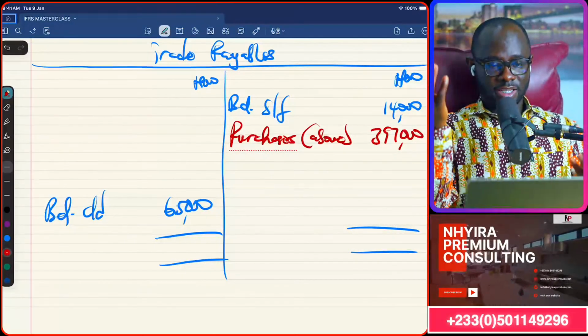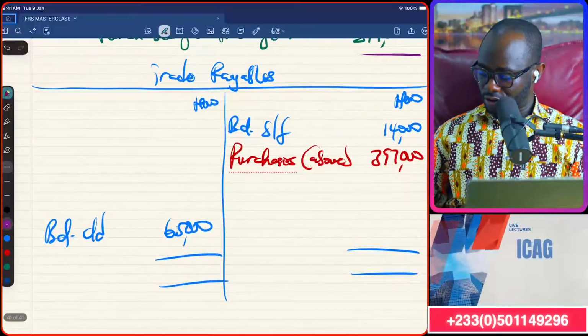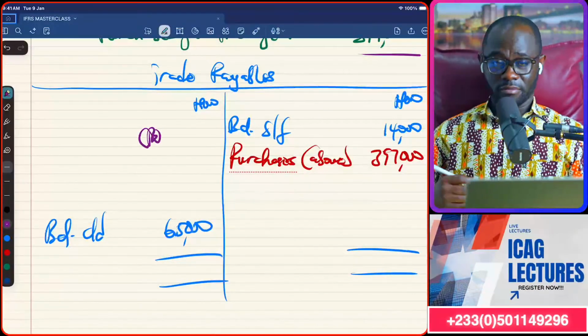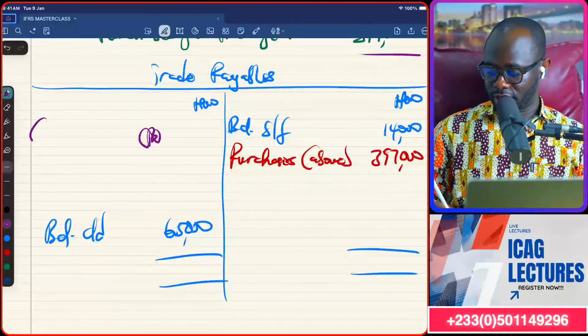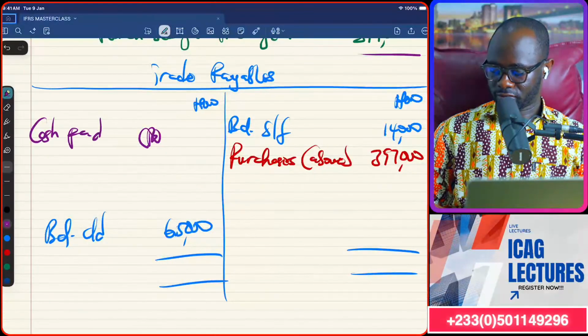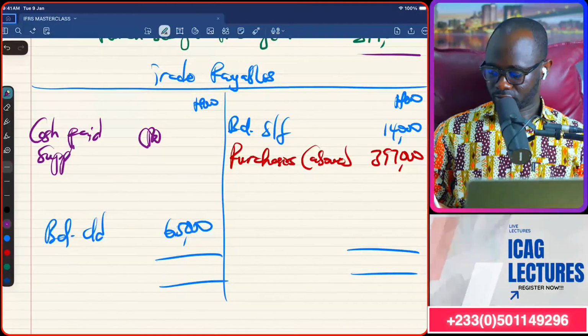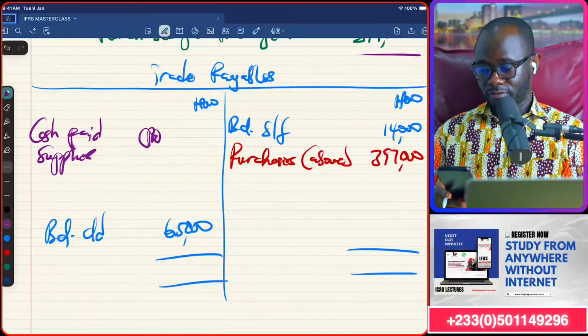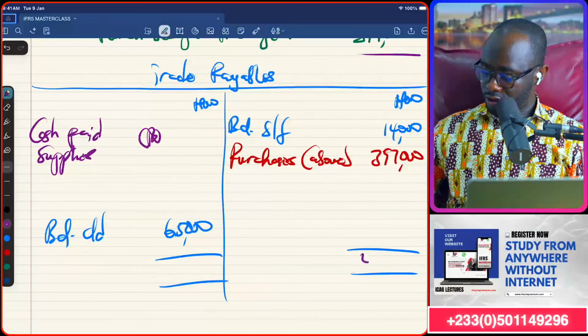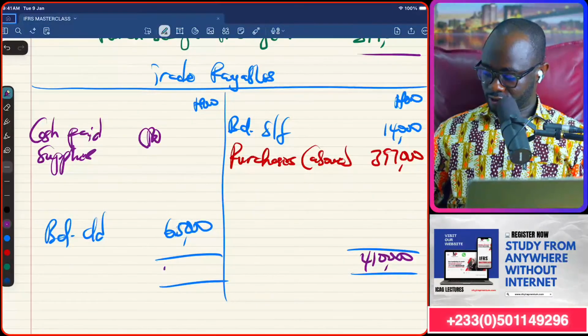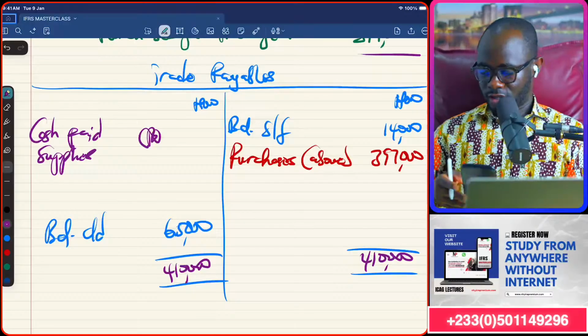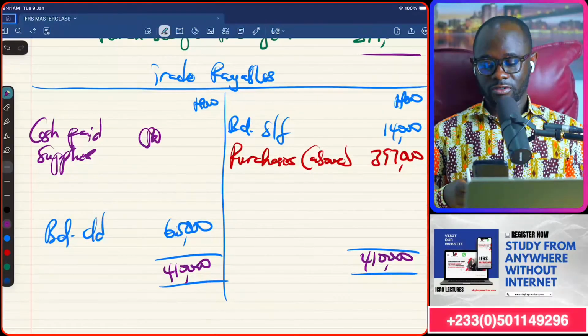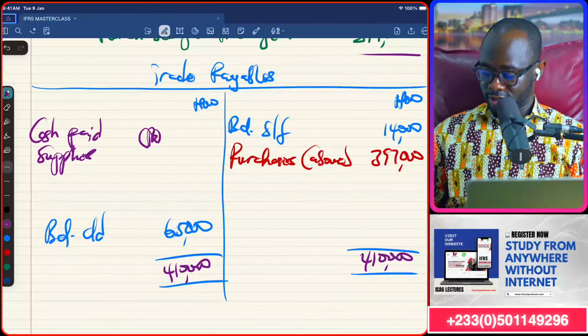So the credit side is more than the debit side, and so the balancing figure will become the cash we paid our suppliers. See how simple that is? So plus 14,000, 410,000, minus 65,000, and that is 346,000.